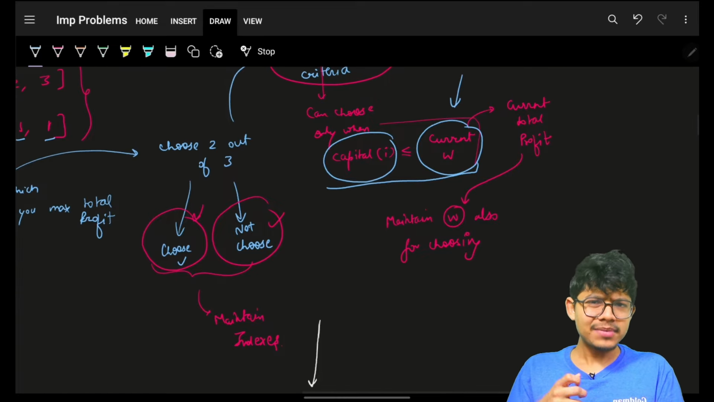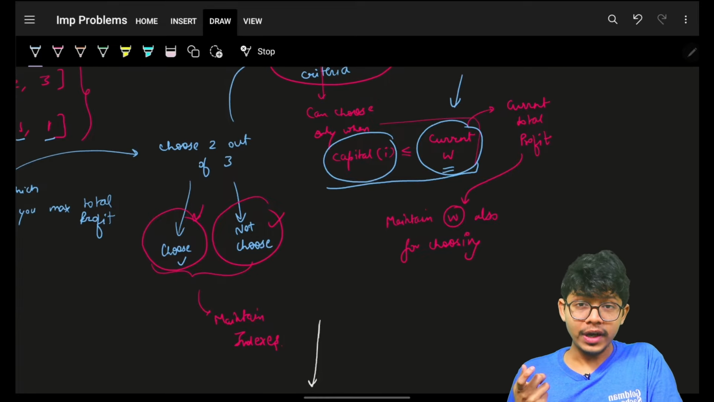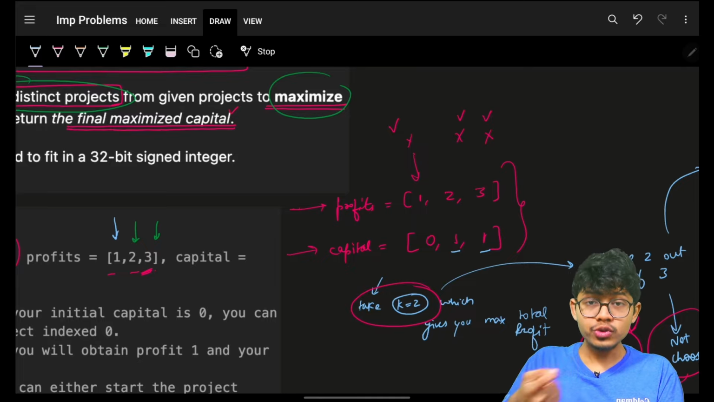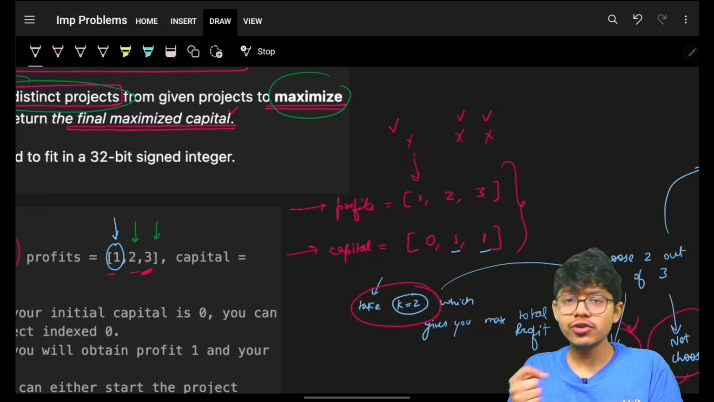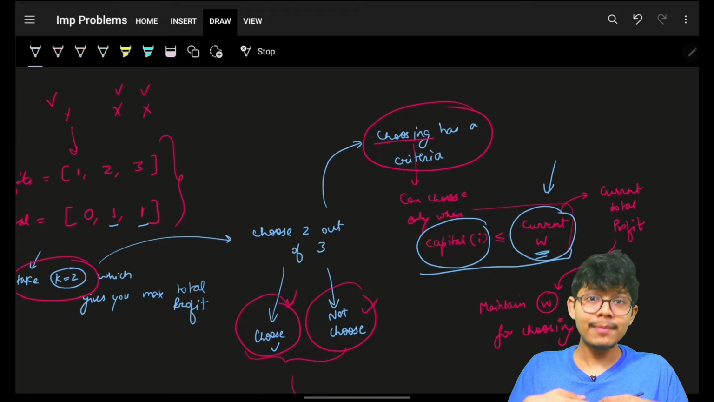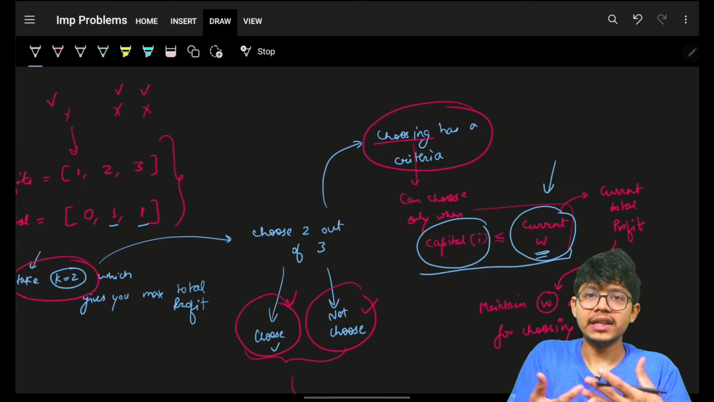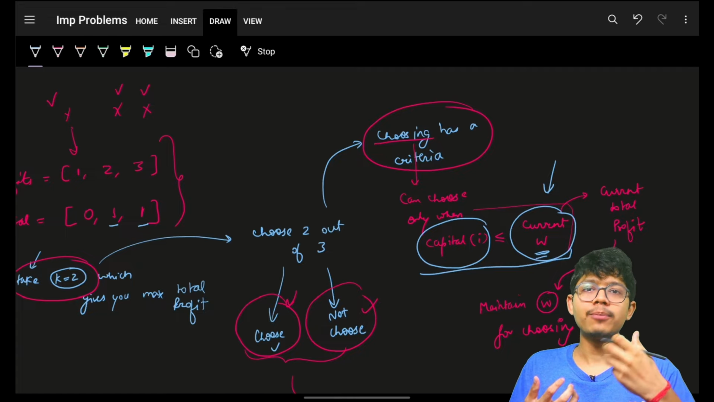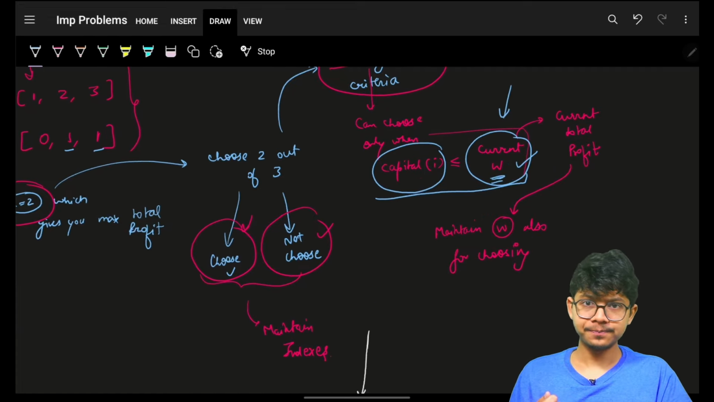Now it seems obvious that at every point, if I try to choose any project, I will gain its corresponding profit. So this W, my total capital or total profit, keeps on increasing as I choose or take every project. So this is a variable part.